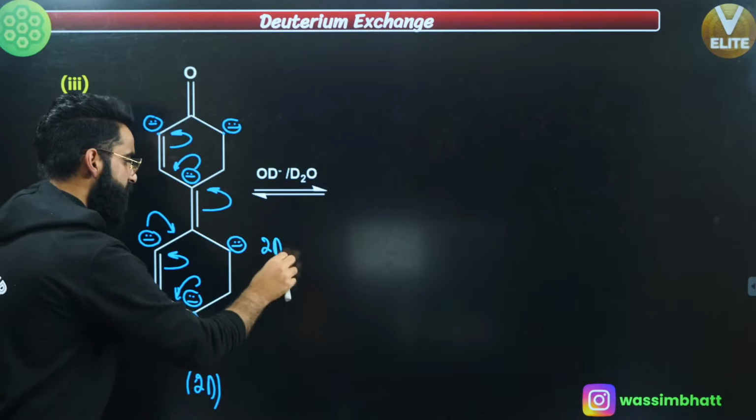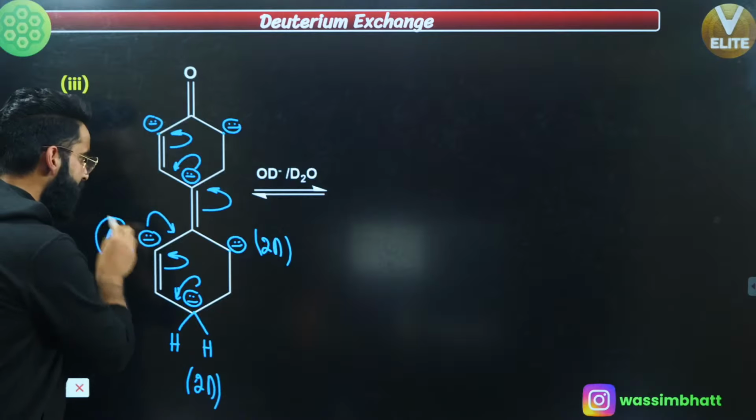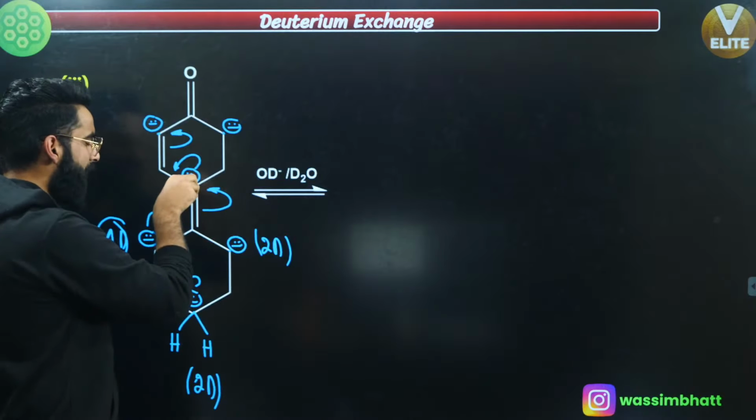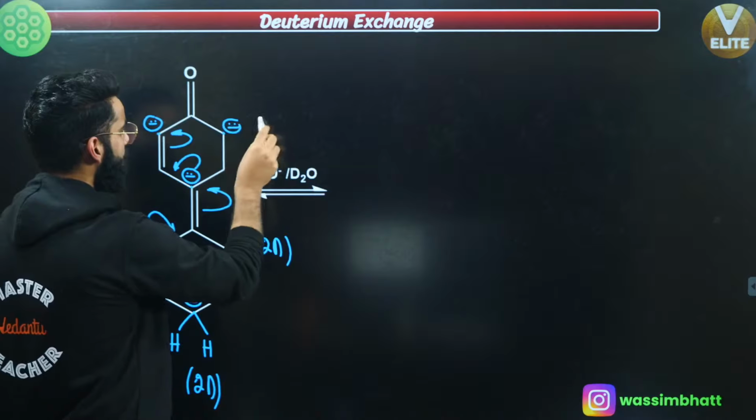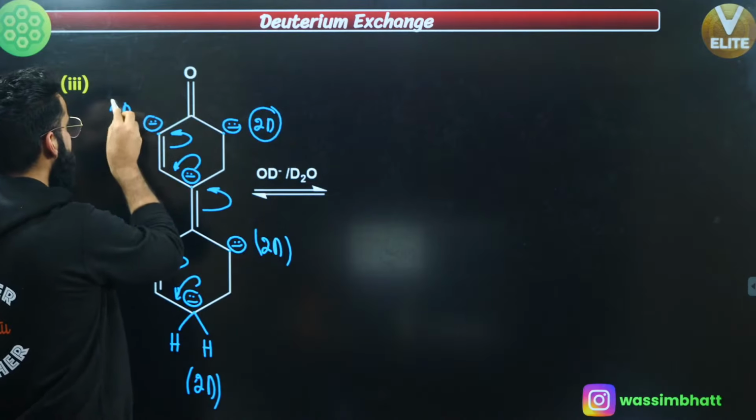You are going to replace them by 2 deuteriums, right? Over here, 1 hydrogen, you are going to replace by 1 deuterium, okay? See, right here, there is no hydrogen attached, so nothing to do with this. Over here, you have got 2 hydrogens attached, so replace them by 2 deuteriums. 1 hydrogen attached, replace it by 1 deuterium.